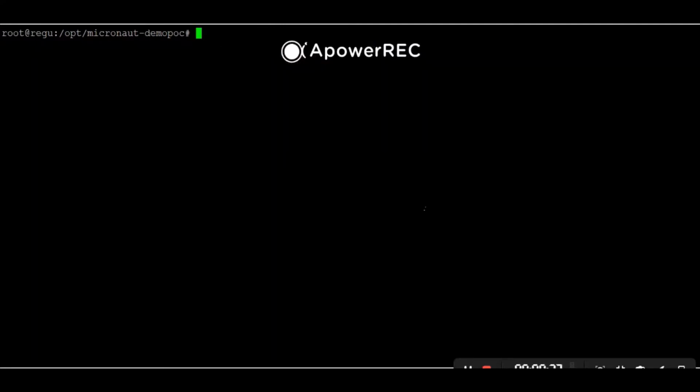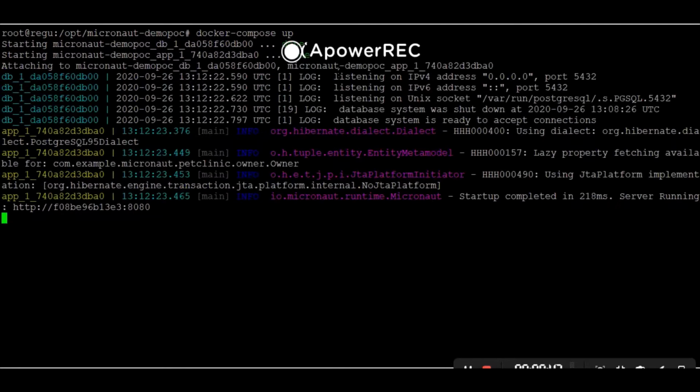Let's see how to start this Docker image. We have to use the docker-compose up command. It will start the application using the native mode. See, started. It is started within 218 milliseconds, which is super fast. Now the application is up and running on port 8080.